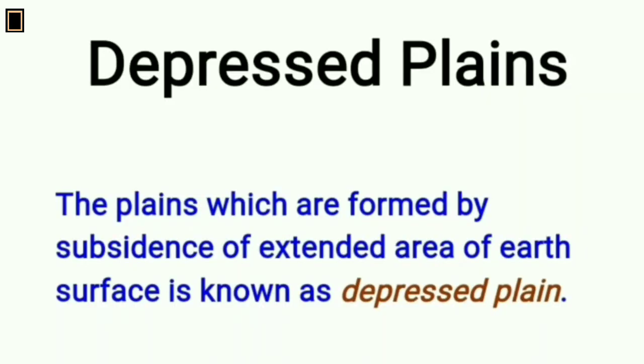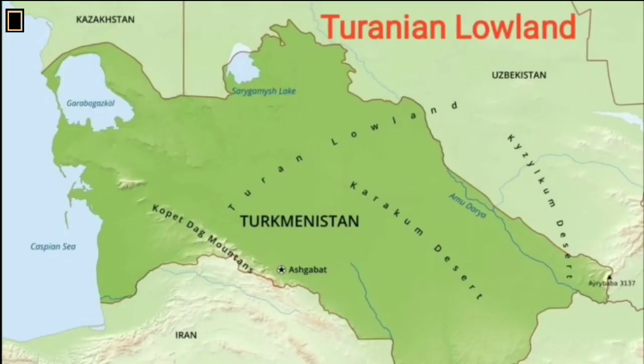Depressed plains. The plains which are formed by subsidence of an extended area of the Earth's surface are known as depressed plains. Highlands are lowering down to form such type of plains. In fact, these plains are lower than the general sea level. Turanian lowland, which is situated on the southeastern side of the Caspian Sea, is an example of such a depressed plain.